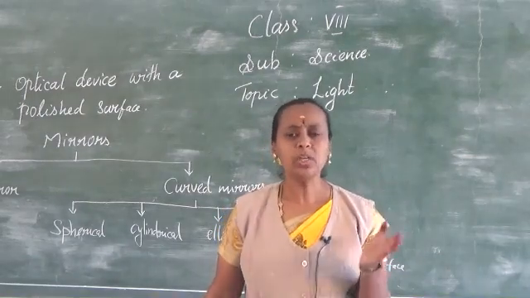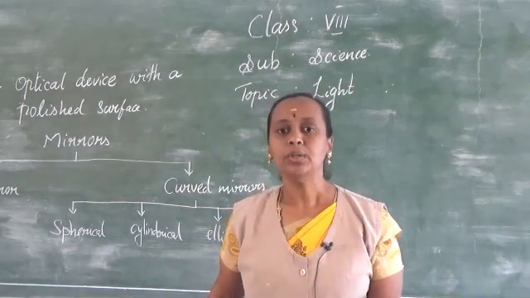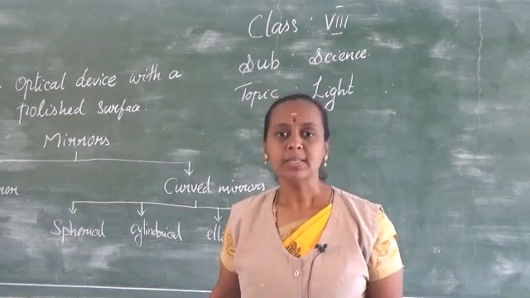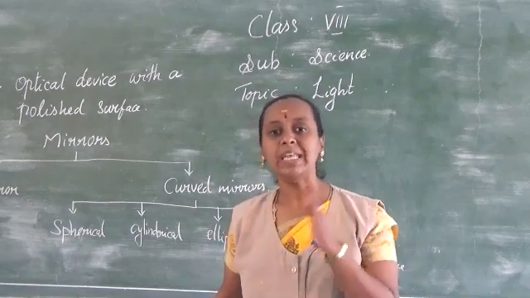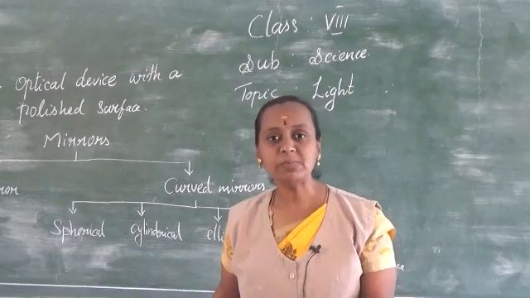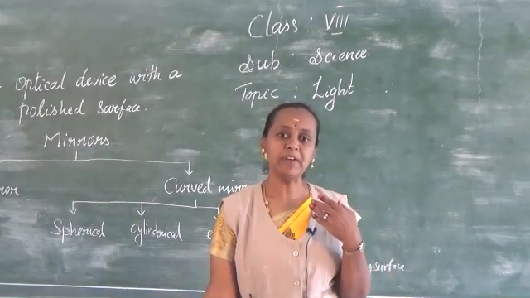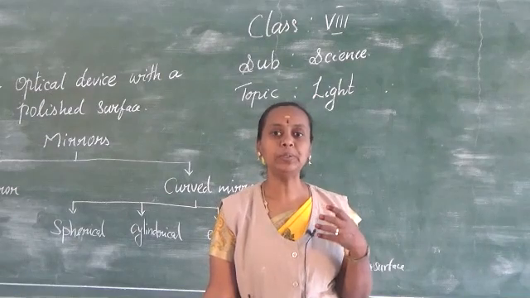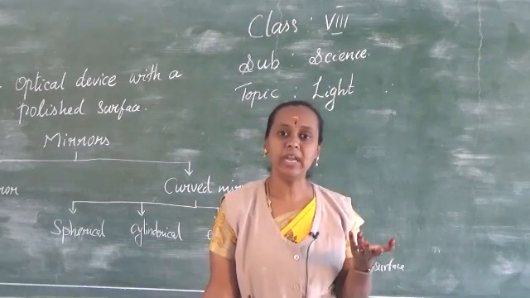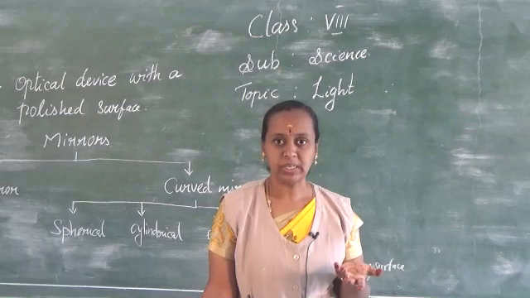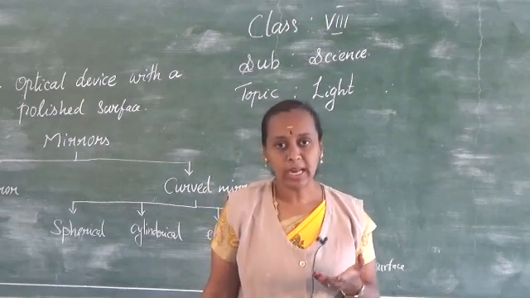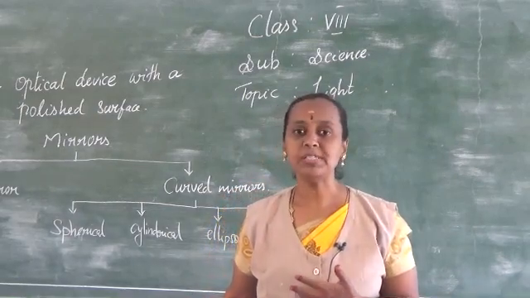Can you see all the objects without light? No, we cannot see, because the light falls on the object, gets reflected, and bounces back to our eyes. That is, it reaches our eyes, and in the eyes we have the optic nerves, which send information to the brain to recognize the object. So I hope you can understand what topic I am going to start.